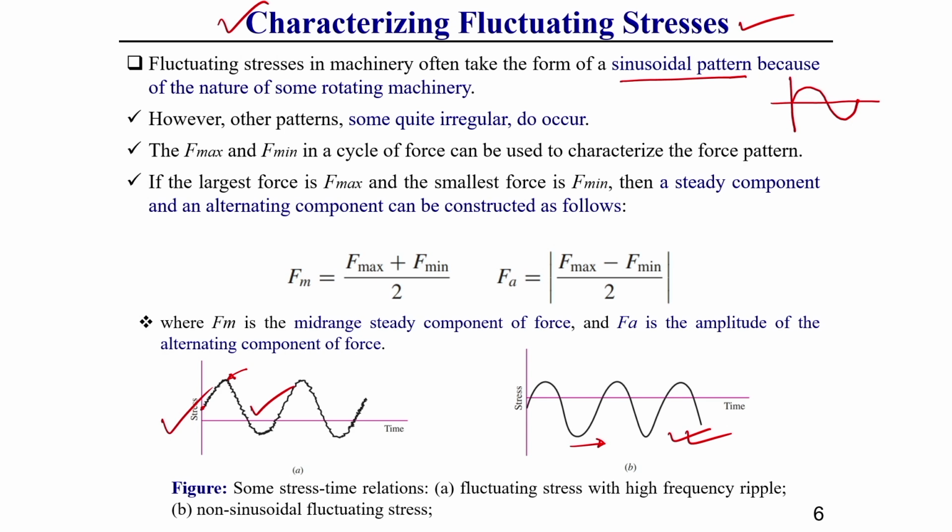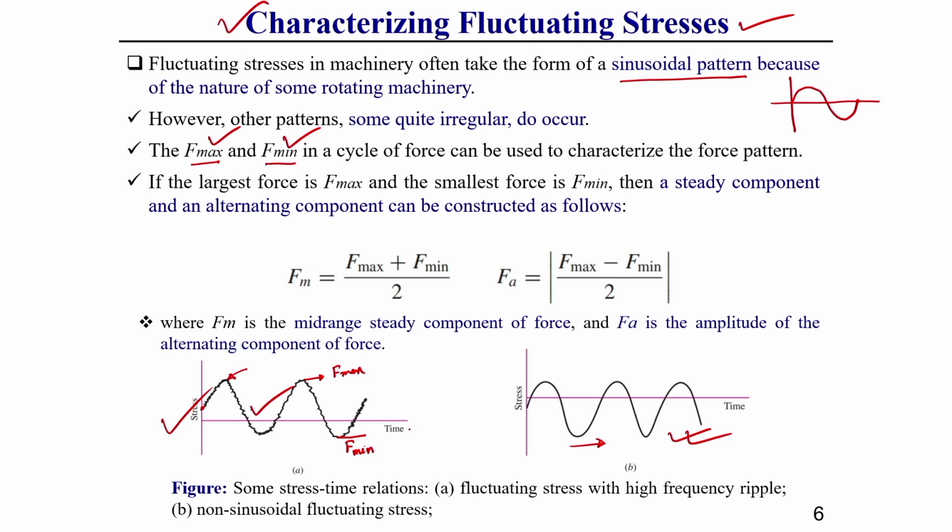Now, these fluctuating loads have a maximum load value, which I represent as F max, and a minimum load value, represented as F min. Here you can see it has a maximum value, F max, and this you can consider as F min.